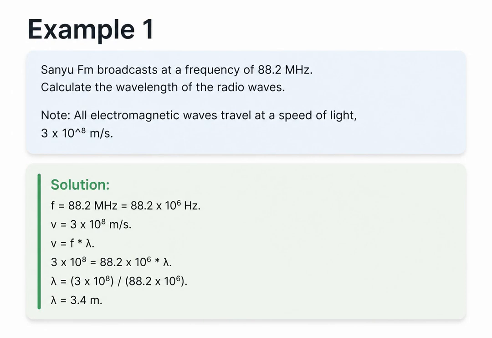Let us apply this equation. Example 1. A radio station broadcasts at a frequency of 88.2 MHz. We need to find the wavelength. Remember, radio waves are electromagnetic, so they travel at the speed of light, 3 × 10⁸ meters per second. We convert the frequency to standard hertz by multiplying by 10 to the 6th. Plugging these into v equals f lambda, we divide the speed by the frequency, giving us a wavelength of 3.4